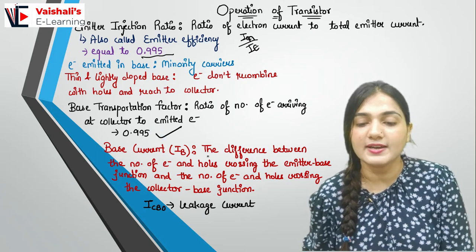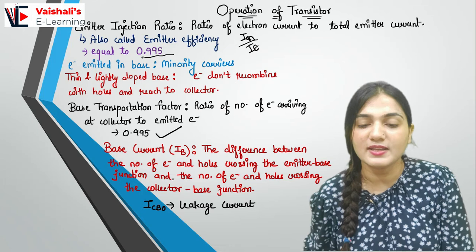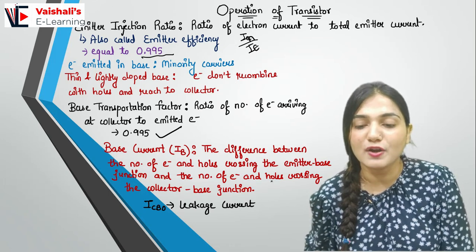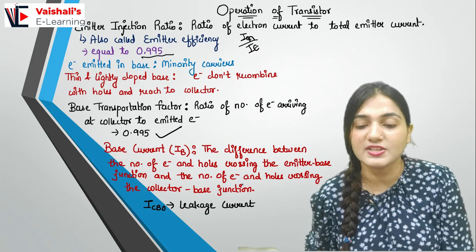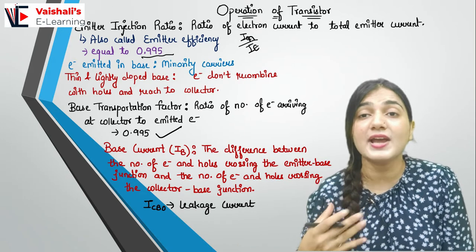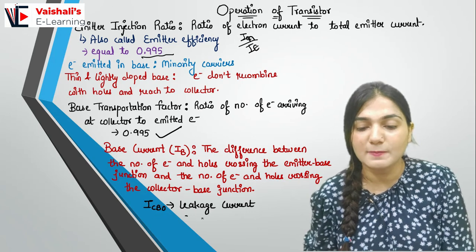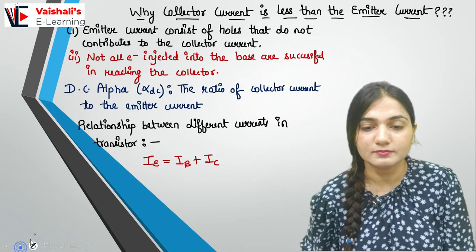Now coming to the base current. The base current is the difference between the number of electrons and holes crossing the emitter base junction and the number of electrons and holes crossing the collector base junction. The current which has left from the base, it is called the base current. So ICBO represents the leakage current.